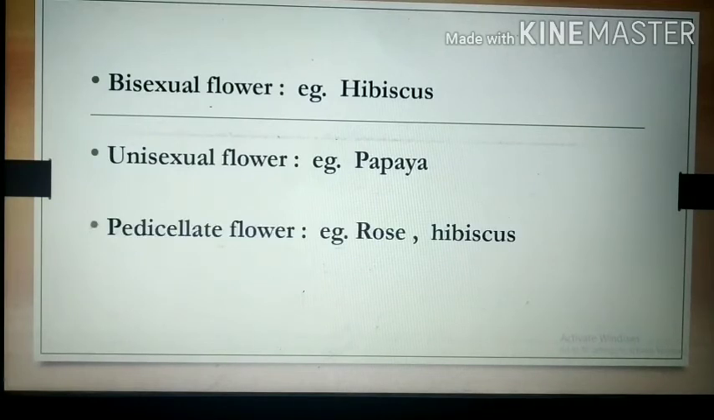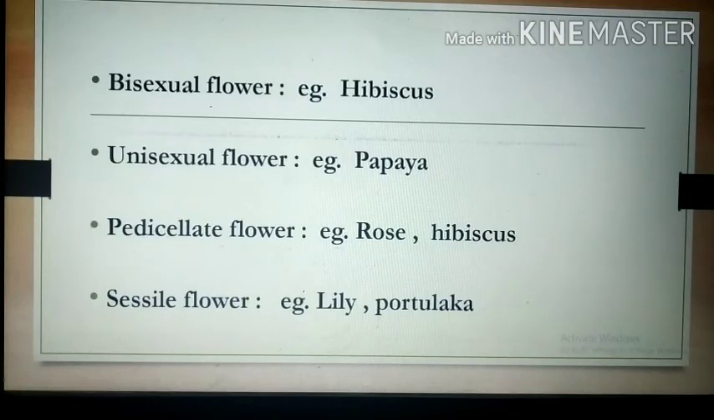Then see, some flowers are pedicellate flowers. We discussed it earlier. Those that contain the stalk are called pedicellate flowers. Rose and hibiscus are pedicellate ones. And the flowers which do not bear the stalk are called sessile flowers. Examples are the lily or the portulaca plant. They do not bear the stalk. So these are called sessile flowers.